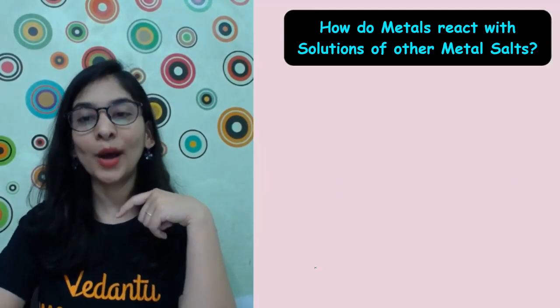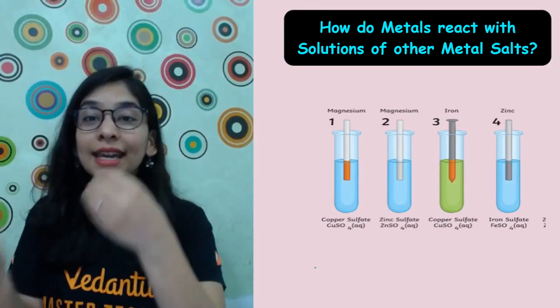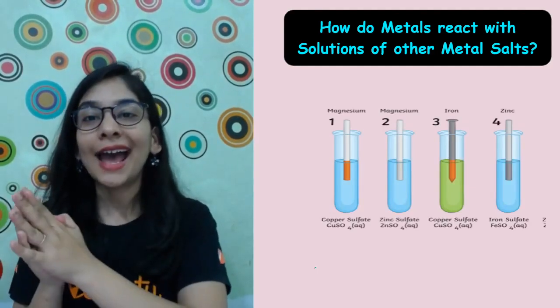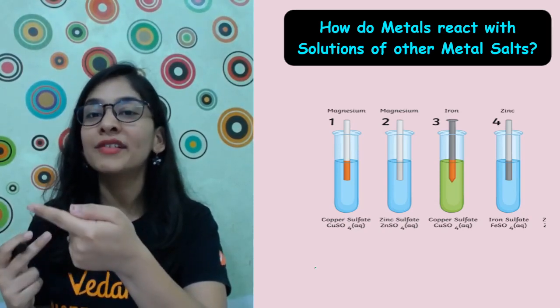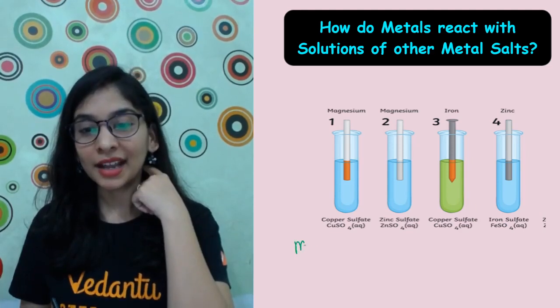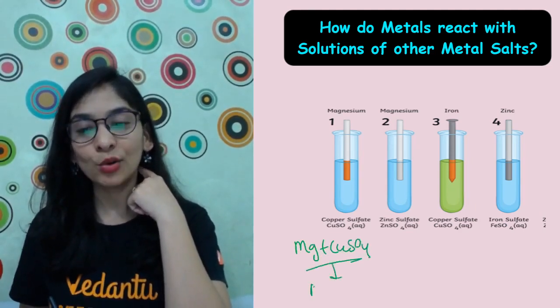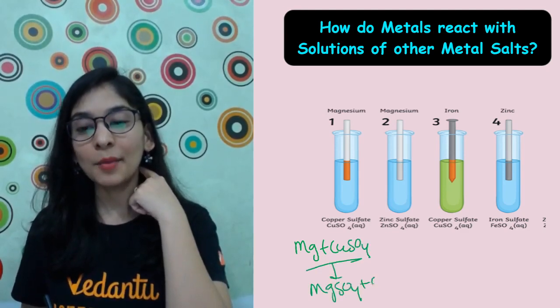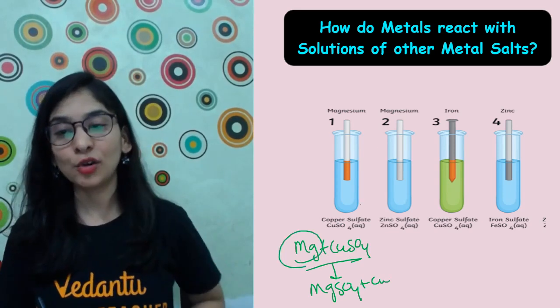Wonderful, very nice. So we have some more examples to see, to perform the reactions and to make a reactivity series showing which metal is more reactive than the next one. Here I have taken magnesium and copper sulfate. We are done with this example and figured out that my magnesium is more reactive than copper.